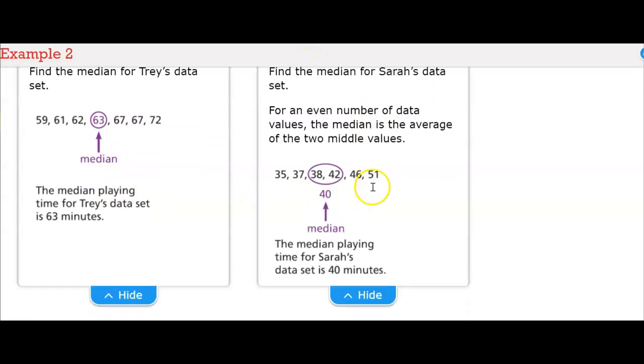For Sarah, we have ordered the numbers from least to greatest, and then it's 1, 2, 3, 4, 5, 6 values for Sarah. That's an even number. So there's going to be 2 middle numbers instead of 1. So when you have 2 middle numbers, you have to add those 2 together and then divide by 2. So you're finding pretty much the mean of the middle numbers. So the median for Sarah would be 40.